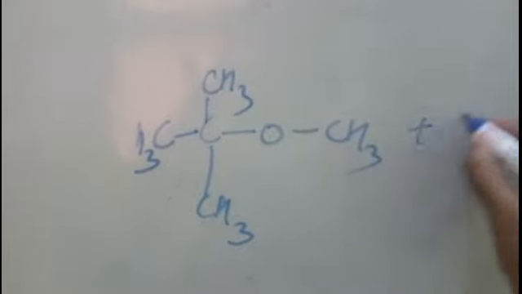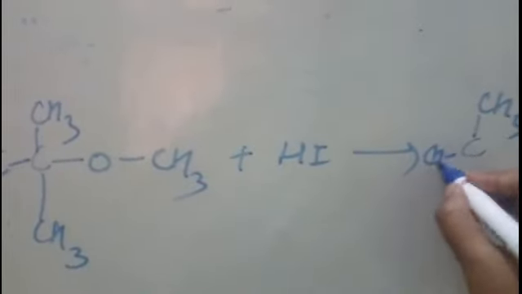such as methyl tertiary butyl ether, and here you react it with hydroiodic acid. In this case, children, the reverse will take place. Though the iodo group should go with the smaller alkyl group, here it doesn't. Here it goes with the tertiary alkyl group, and we will get tertiary butyl iodide and methanol.